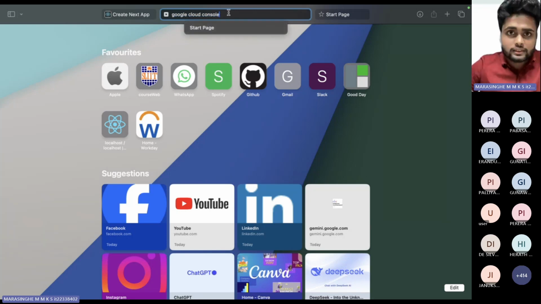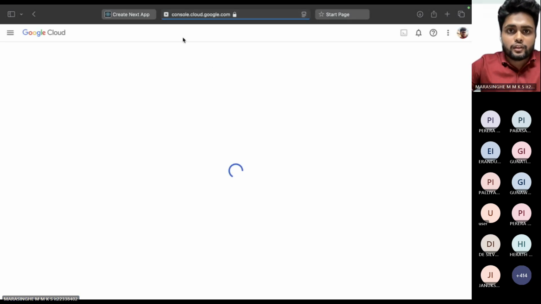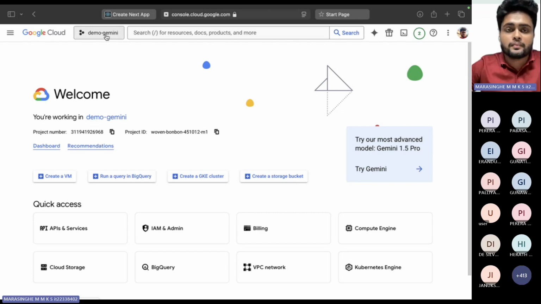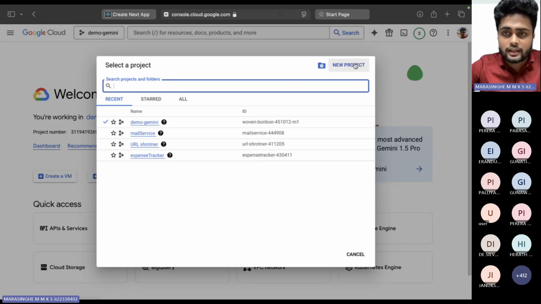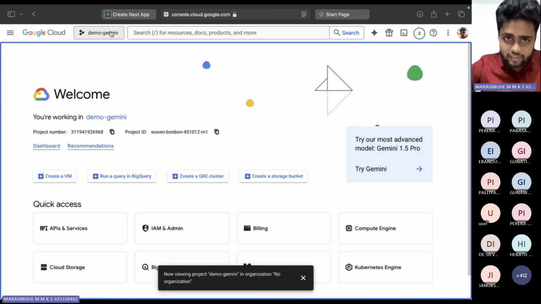To do that, search for Google Cloud Console in Google and go to Google Cloud Platform. If you're very new to the Google Cloud Platform, in this part you will see a name called New Project. If you are not new, just click here, then you will see an option called New Project. After clicking New Project, you have to create a new project by setting a name for it and hit create. I'm not going to create one because I have already created one. That's the whole thing you are going to do inside Google Cloud Console.